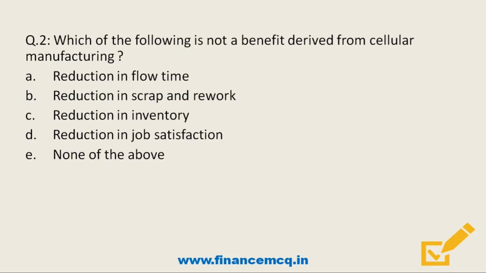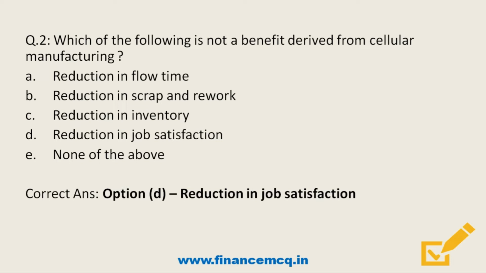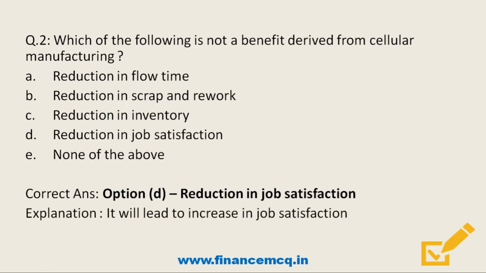So next question, which of the following is not a benefit derived from cellular manufacturing? Option A, reduction in flow time, option B, reduction in scrap and rework, option C, reduction in inventory, option D, reduction in job satisfaction, and option E, none of the above. So friends, cellular manufacturing is basically a system of organizing production equipments in a manufacturing activity, and it will not cause a reduction in job satisfaction. So the correct option is option D. So friends, in fact, because of all the benefits, it will actually cause an increase in job satisfaction.